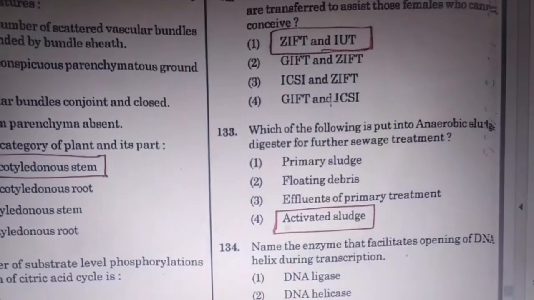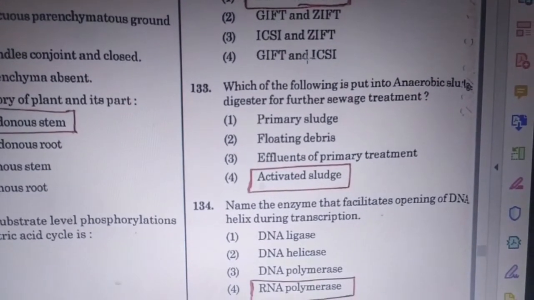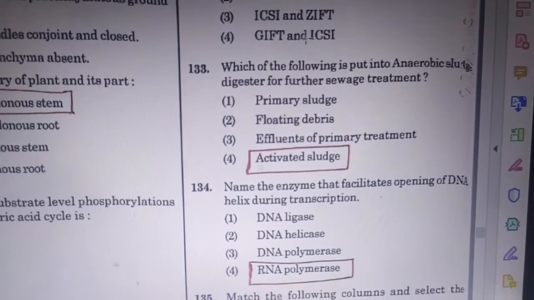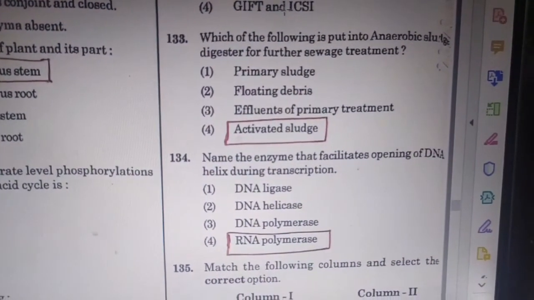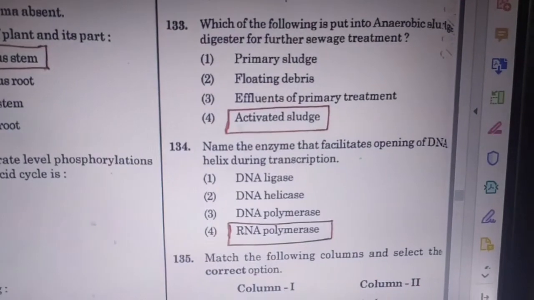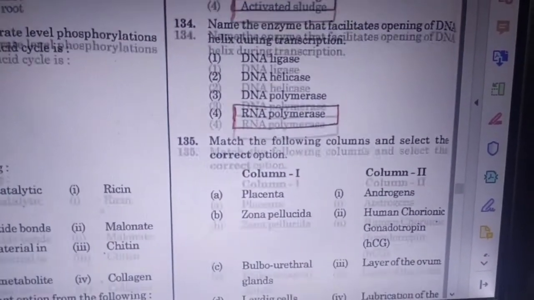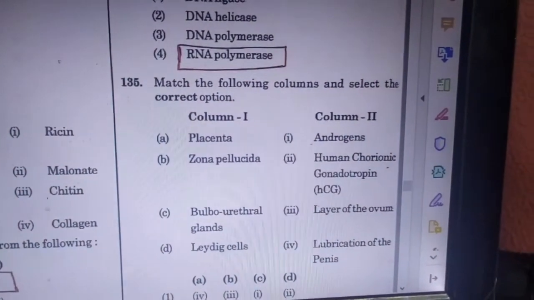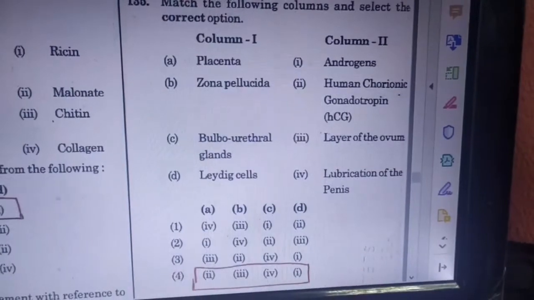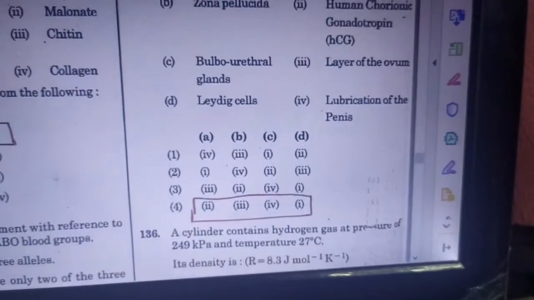And 133, which of the following is put into anaerobic digesters for further sewage treatment? Answer is activated sludge. 134, name the enzyme that facilitates opening of DNA helix during transcription. Answer is RNA polymerase. 135, match the following columns and select the correct option. Placenta, androgen, column 2. Answer order is 2, 3, 4, 1.